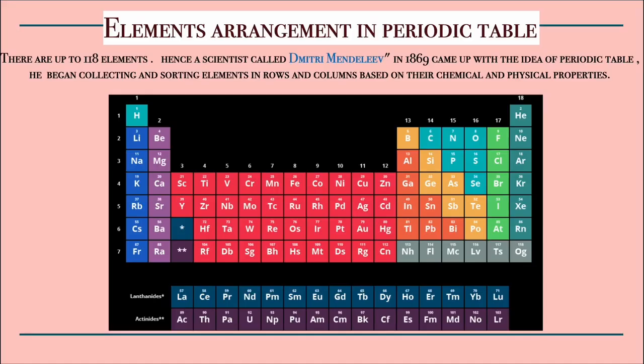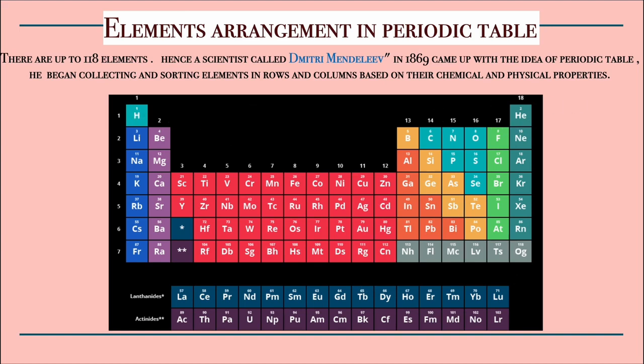Elements arranged in a periodic table. So there are up to 118 elements. Hence the scientist called Dmitry Mendeleev in 1869 came up with the idea of the periodic table. He began collecting and sorting elements in rows and columns based on their chemical and physical properties. It would be difficult to keep track of the number of elements, yes? So what he did is he arranged these elements in a periodic table in rows and columns.